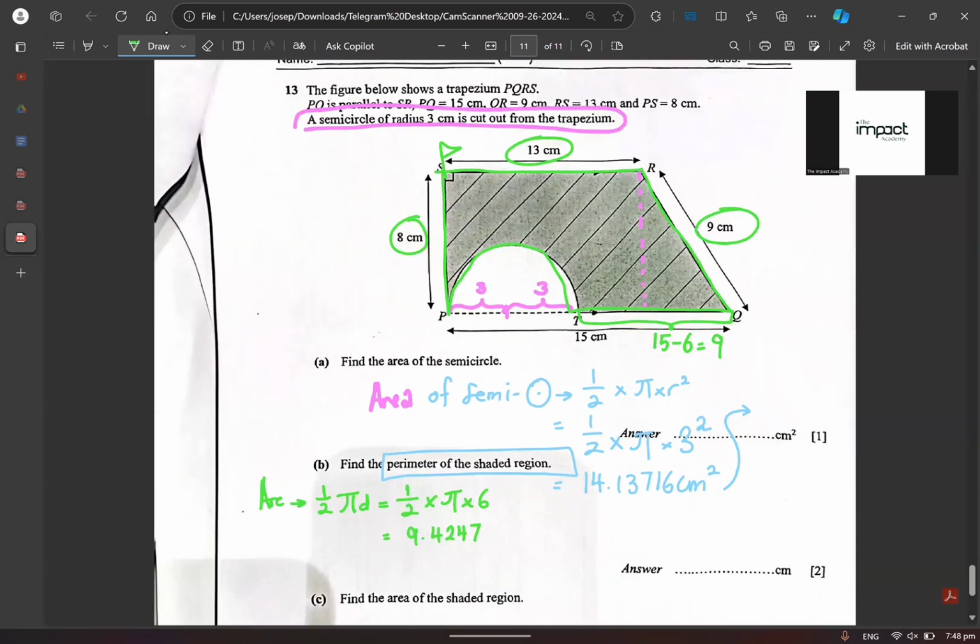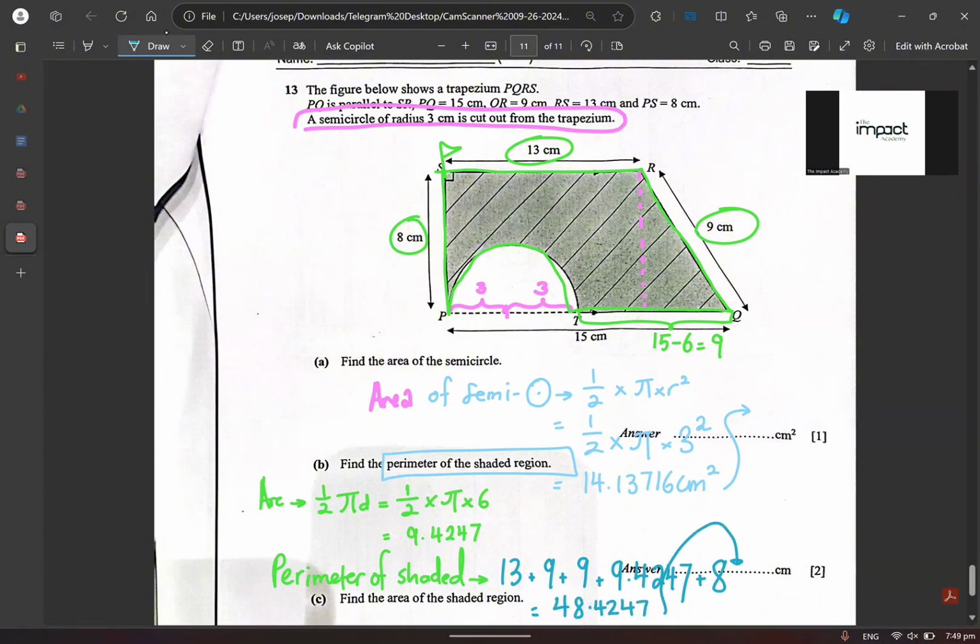Then in that situation, what you want to find is the perimeter of the shaded. Am I making sense or not making sense? You want to add everything up together. Do you agree or disagree? So we have 13 plus 9 plus 9 again plus the arc, which is 9.4247. Then you plus 8. Agree or disagree? Do you understand or don't understand? Very good. You get an answer of 48.4247. True? That is your answer for this question.